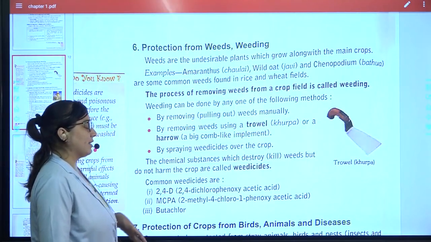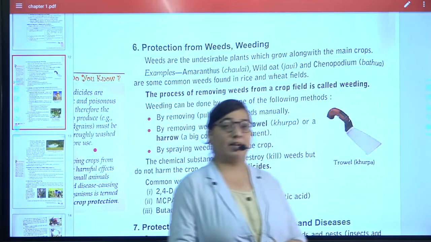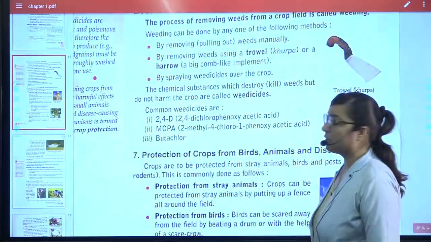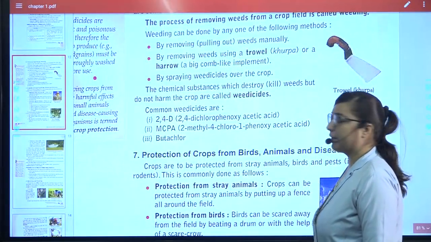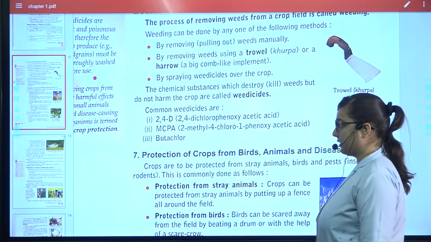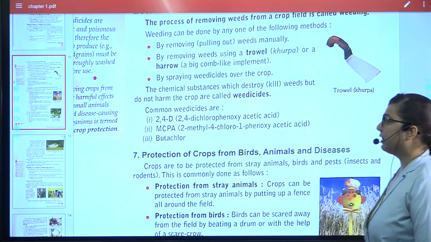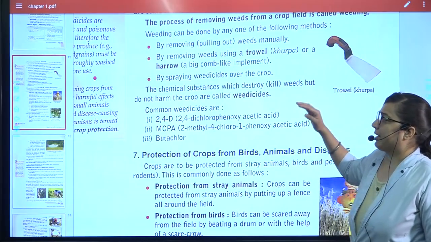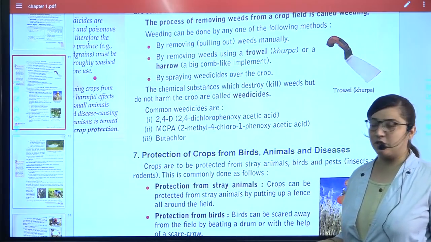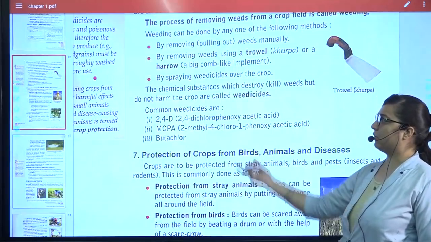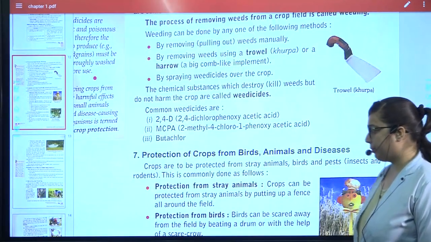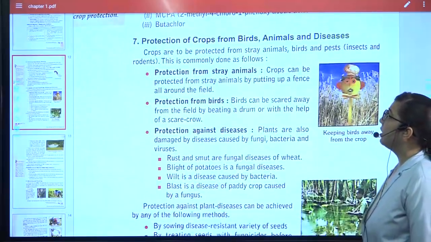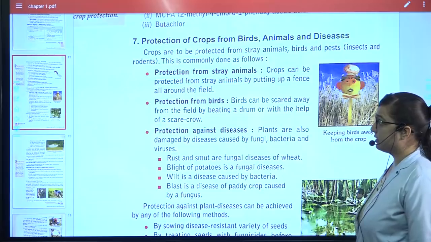The chemical substance that will kill all the weeds, that is called as weedicides, and the name of common weedicides are this: 2,4-D, that is 2,4-dichlorophenoxy acetic acid, MCPA, 2-methyl-4-chloro-1-phenoxy acetic acid, and butachlor. This can come in the MCQ, that which of the following is the common weedicides, so you have to be prepared. Next is protection of crops from birds, animals, and disease.